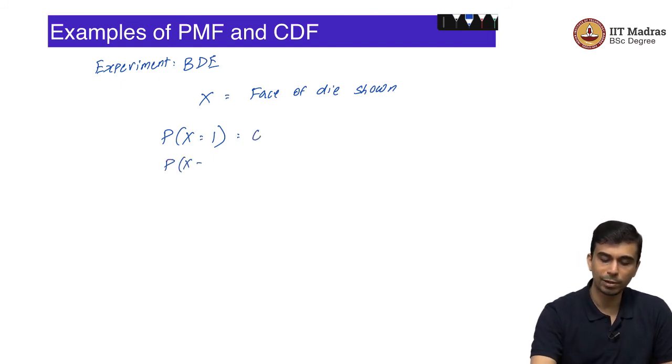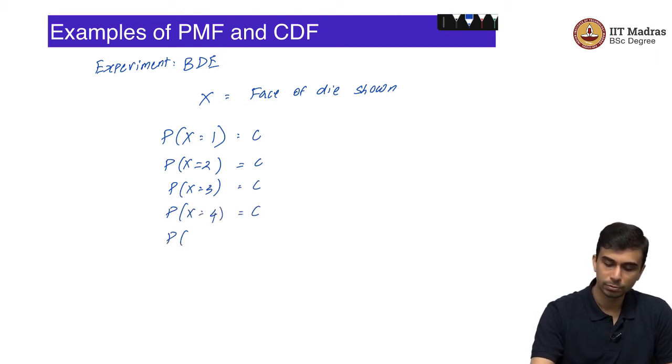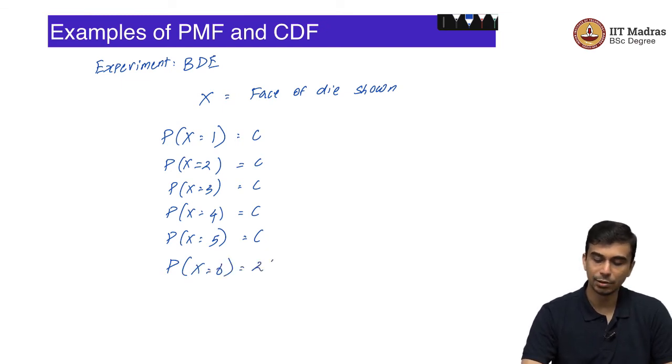So, let us call probability of x equal to 1 equal to, let us say, c. Similarly, you have probability of x equal to 2, 3, 4, 5, all of them equal to c. So your probability mass function looks like c, c, c, c, c. What is the probability of x equal to 6? You know that it is 2c.